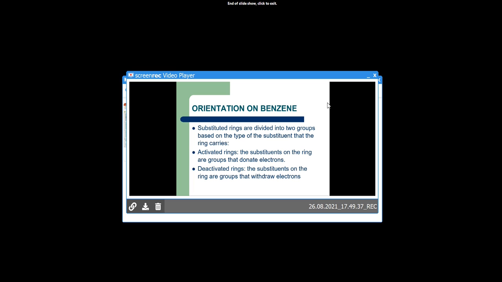Deactivated groups means the groups which withdraw electrons from the ring, and these groups deactivate the ring for further electrophilic substitution reaction. These are some examples of activating groups: OH, that is the hydroxy group, NH2, then NR2, then OR, NHCOR, CH3, C2H5. All these are the activating groups. These groups donate electrons towards the ring for further electrophilic substitution reaction and activate the ring. These are the examples of deactivating groups, that is COOH, NO2, SO3H, CN, CF3, etc.